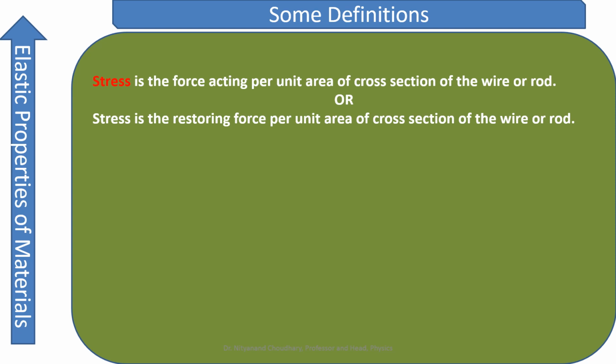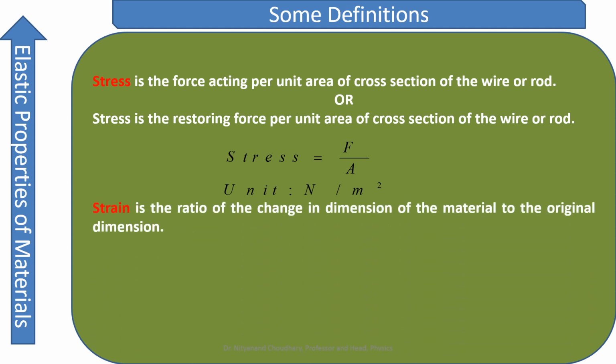So what is stress? Stress is the force acting per unit area of the cross section of the wire or load, or stress is the restoring force per unit area of the cross section of the wire or the rod. So stress can be given as force per unit area. Naturally the unit of force is Newton, and area we can say meter square, so its unit will be Newton per meter square.